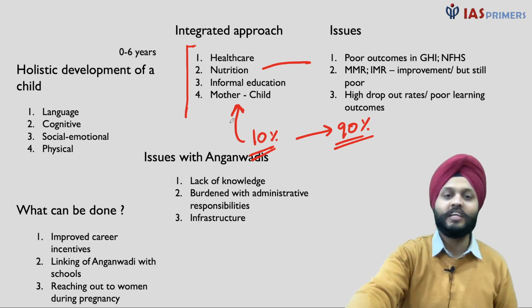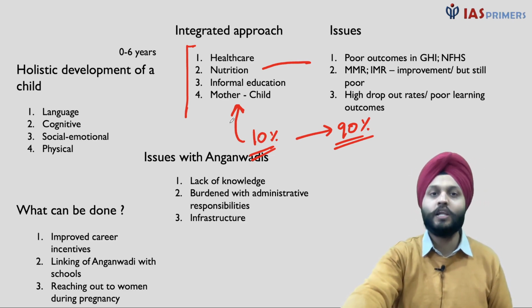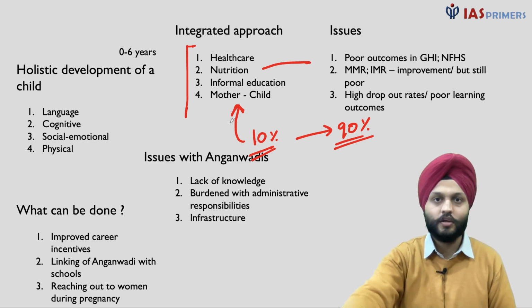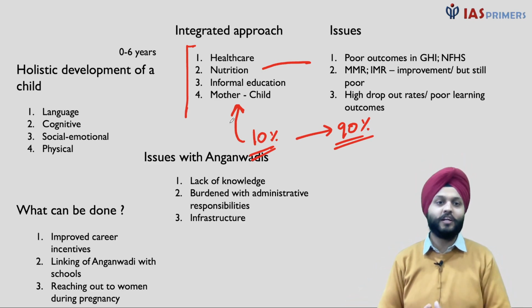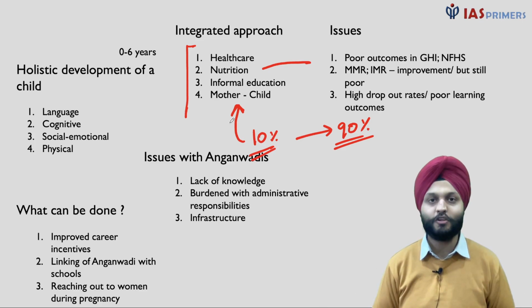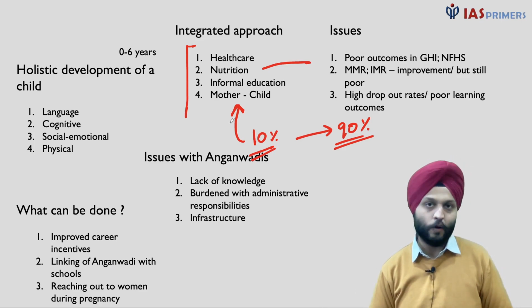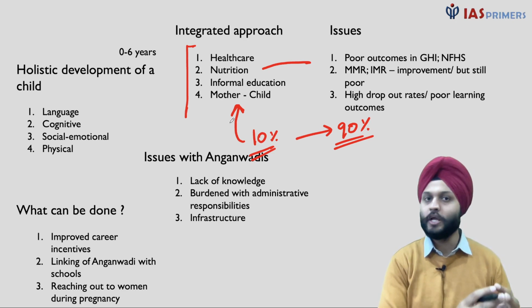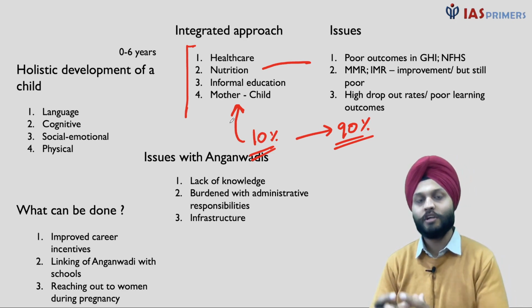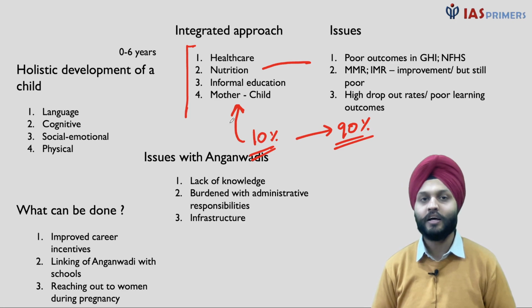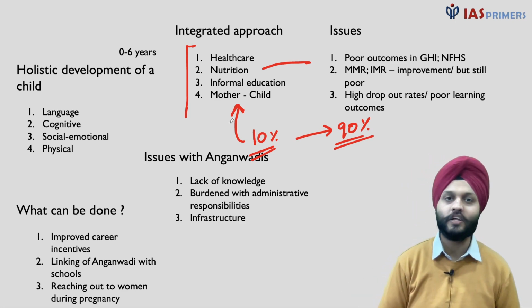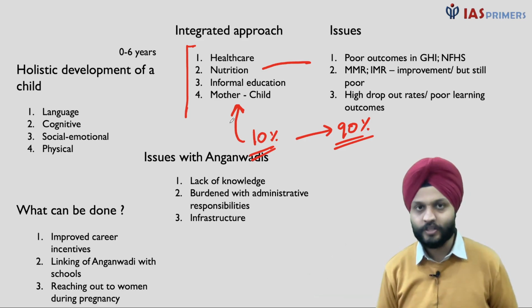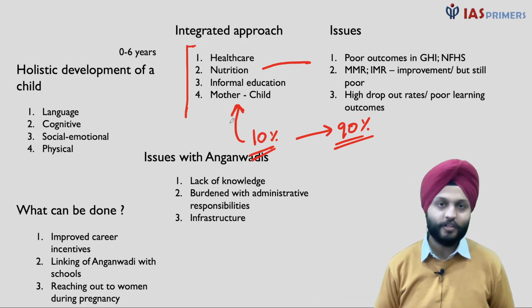So these are the things that need to be looked into to correct the issues with the Anganwadis. So this basically concludes my analysis video on ICDS. Now again, let's look at the question. Examine the main provisions of the Integrated Child Development Scheme and highlight the issues with its implementation. So now let's see if you are able to write this question or not. Right then, so this is it.